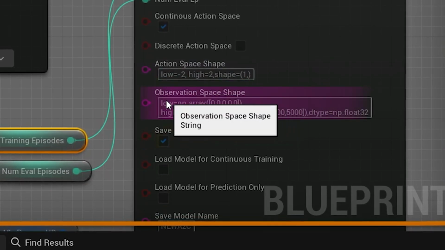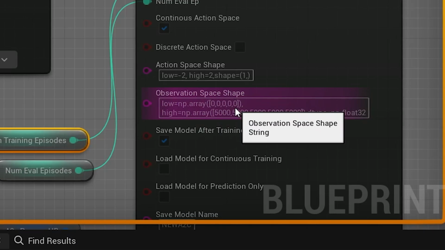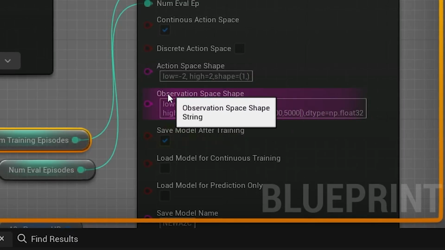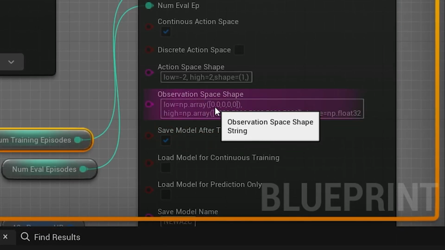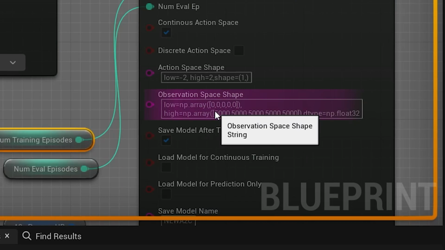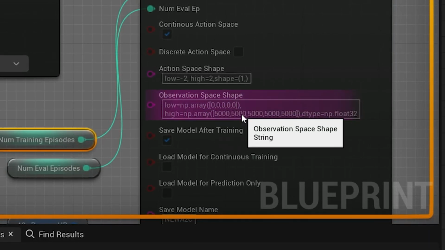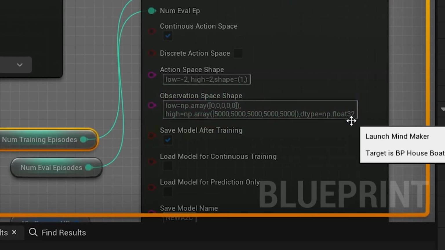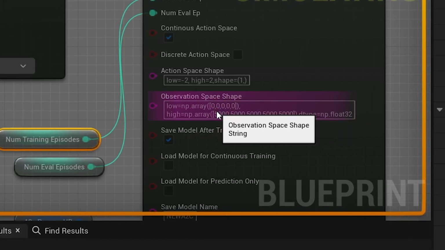The next important one we're going to talk about is the observation space shape, because this is really where we define the environment that the algorithm is learning from. As you can see, it's just an array of 4 or 5 values with the lows defined and the high values, an array of floats.